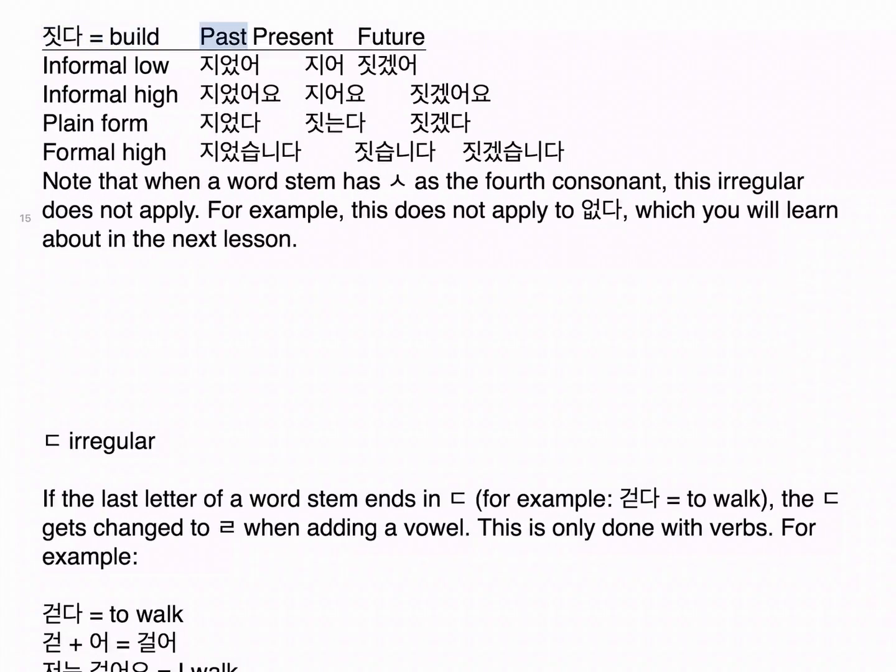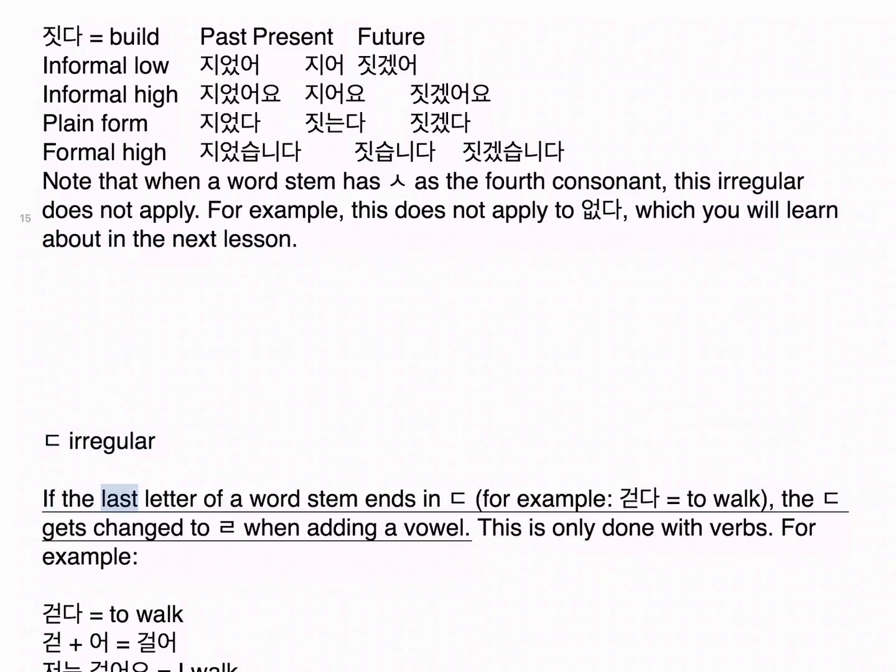짓다, build. Past, present, future. Informal low: 지었어, 지어, 짓겠어. Informal high: 지었어요, 지어요, 짓겠어요. Plain form: 지었다, 짓는다, 짓겠다. Formal high: 지었습니다, 짓습니다, 짓겠습니다. Note that when a word stem has 시옷 as the final consonant, this irregular does not apply. For example, this does not apply to 없다, which you will learn about in the next lesson.